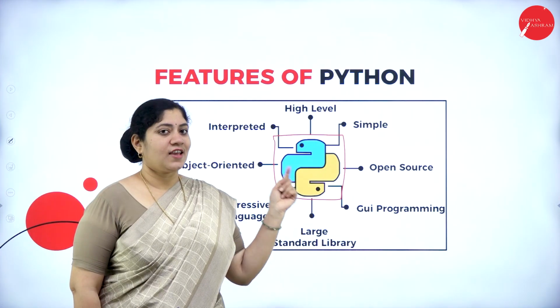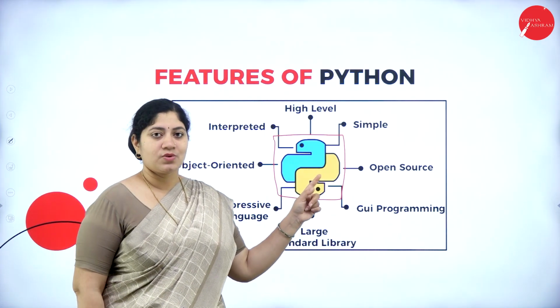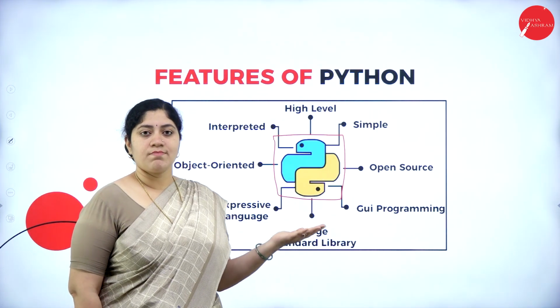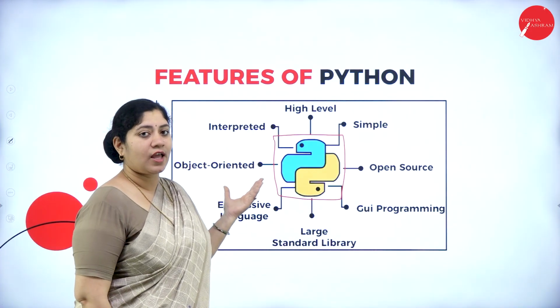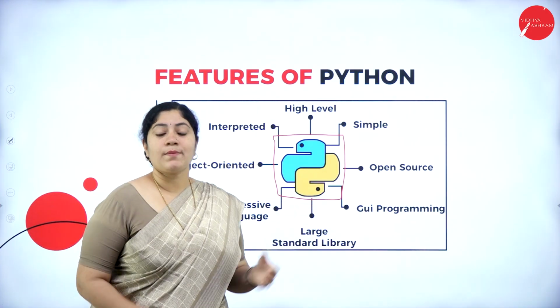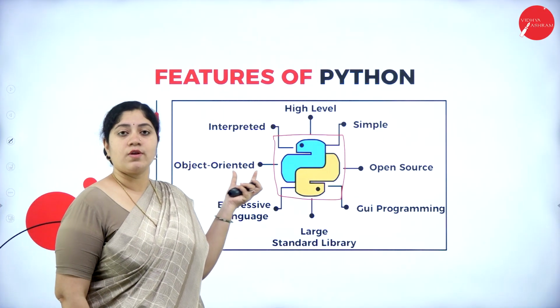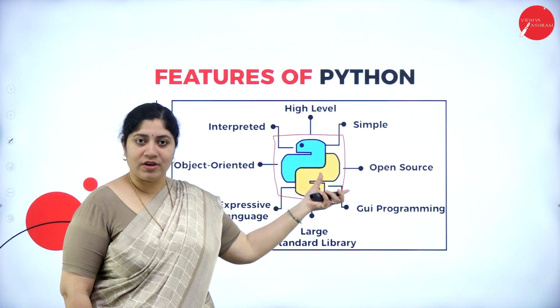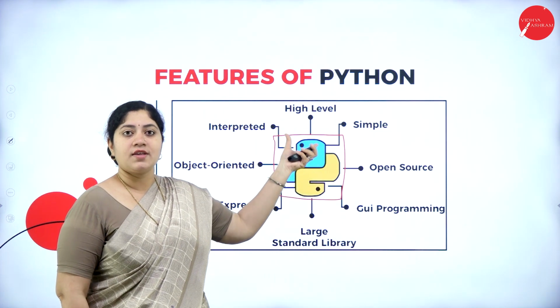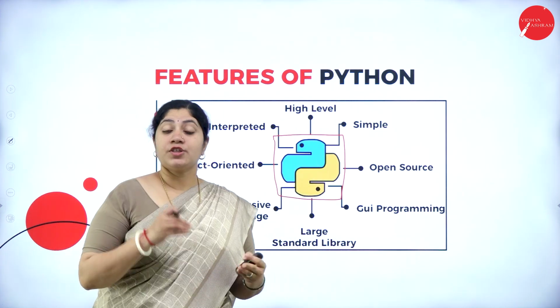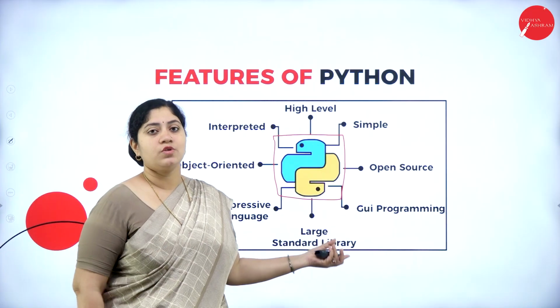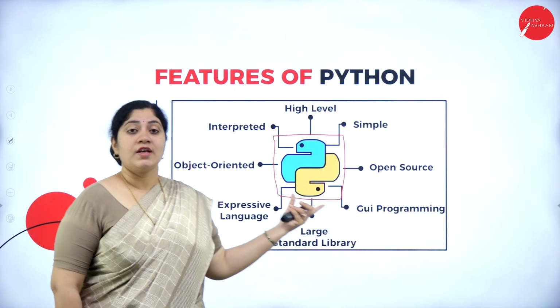Initially, it is open source. The language is very simple as well as an interpreted language. It can also be considered under OOP because it is an object oriented programming language. Then we can say it is a high level language. It is one of the most useful GUI programming languages.